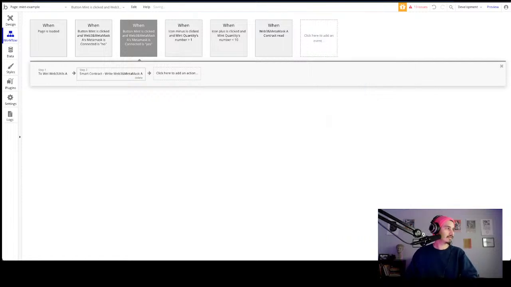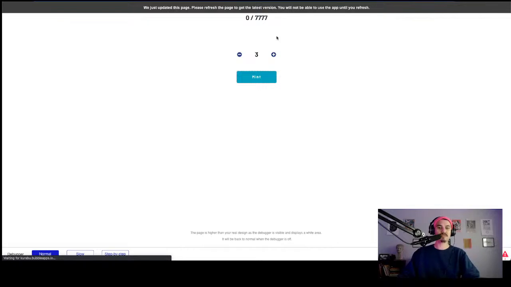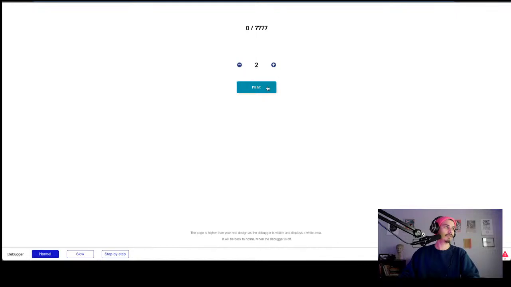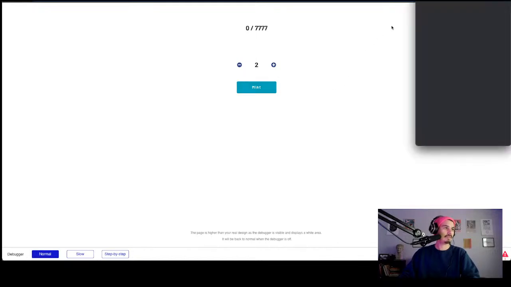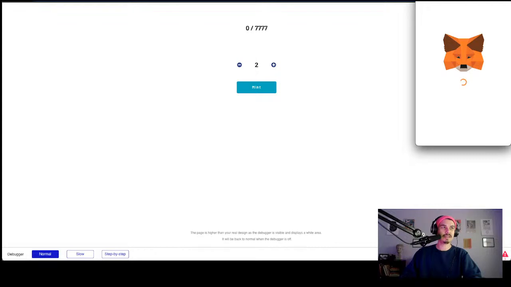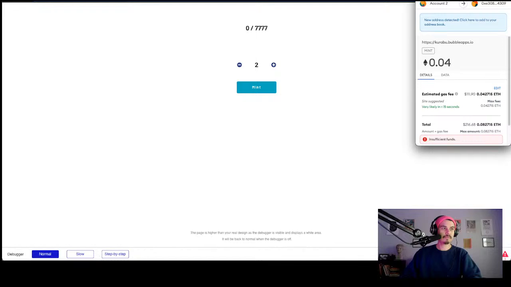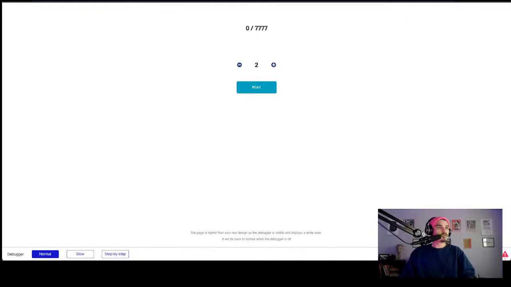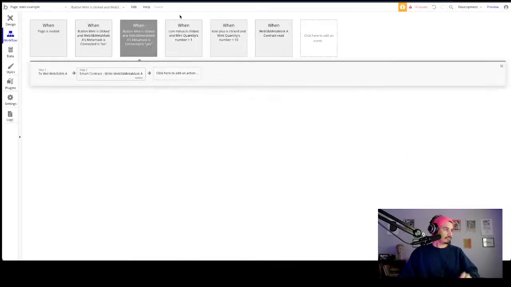I hope it does. If that fixes our problem, that's great, if it's that easy. It said the error was with the number. Didn't like my wei number. So if we have the app do it, boom, look at that. It worked. Let me just double check that the price is right. I like when things work. Yep. So that was the fix to our problem. Boom. I love that we figured that out.